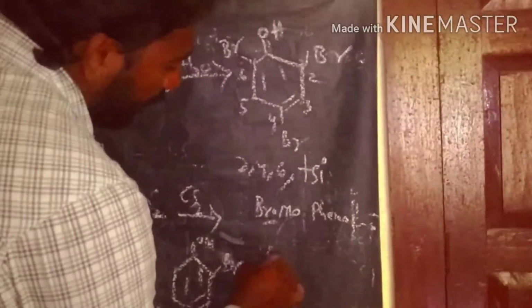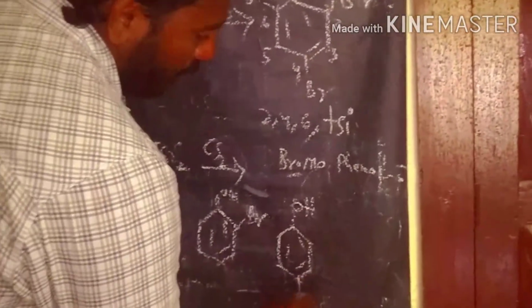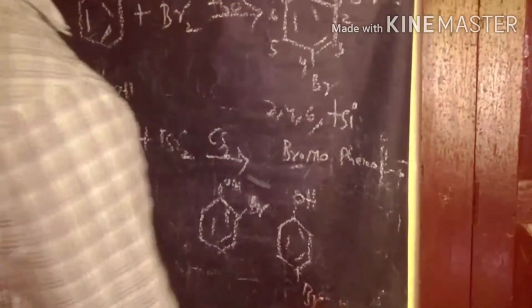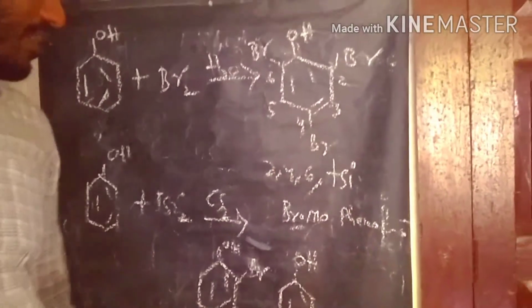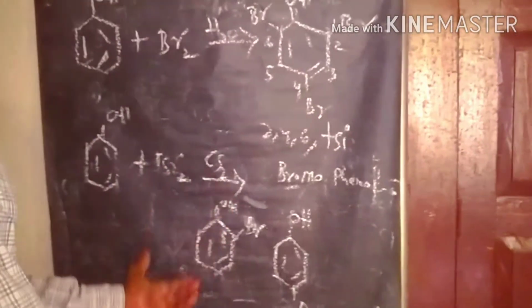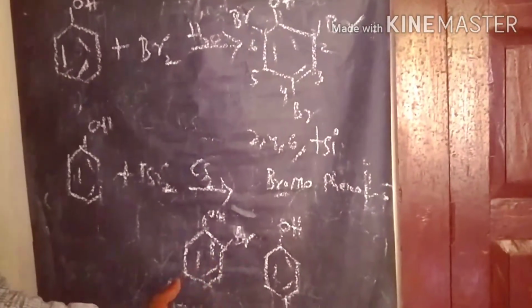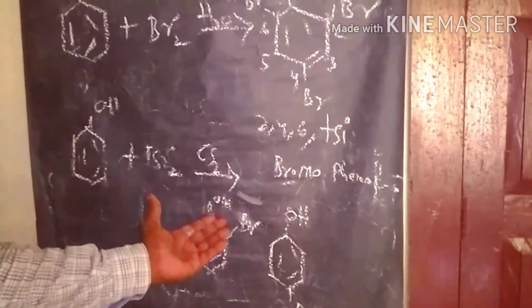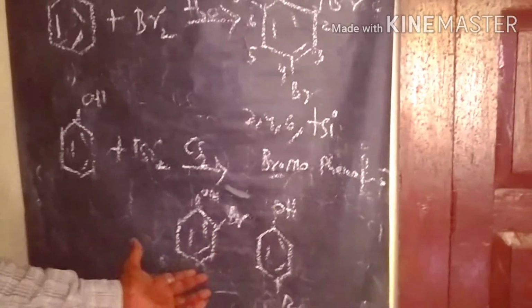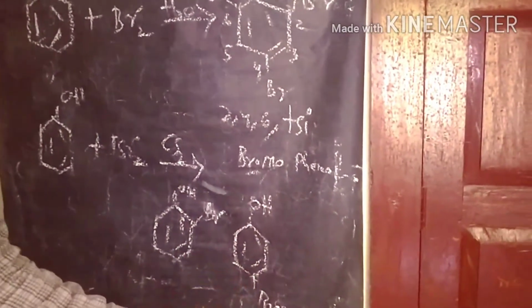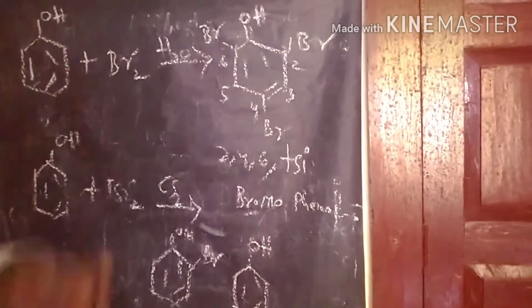In the polar solvent, bromination is more extensive, so we get 2, 4, 6-tribromophenol. Under non-polar solvents, we have only mono-substitution of bromine on the phenol, called ortho-bromophenol and para-bromophenol. This is the bromination reaction.